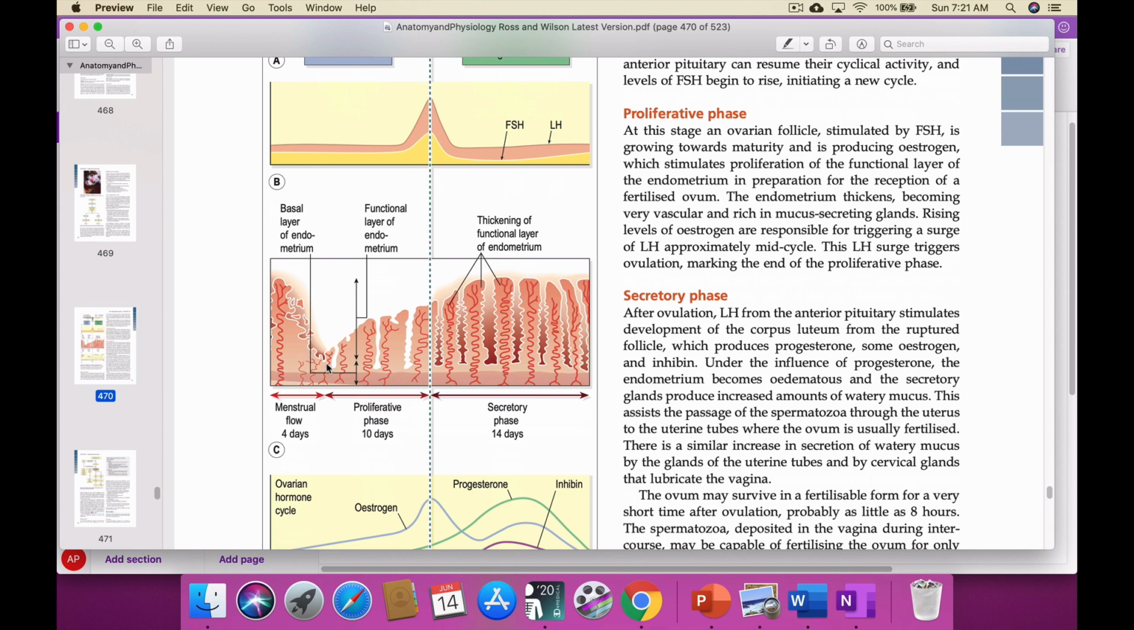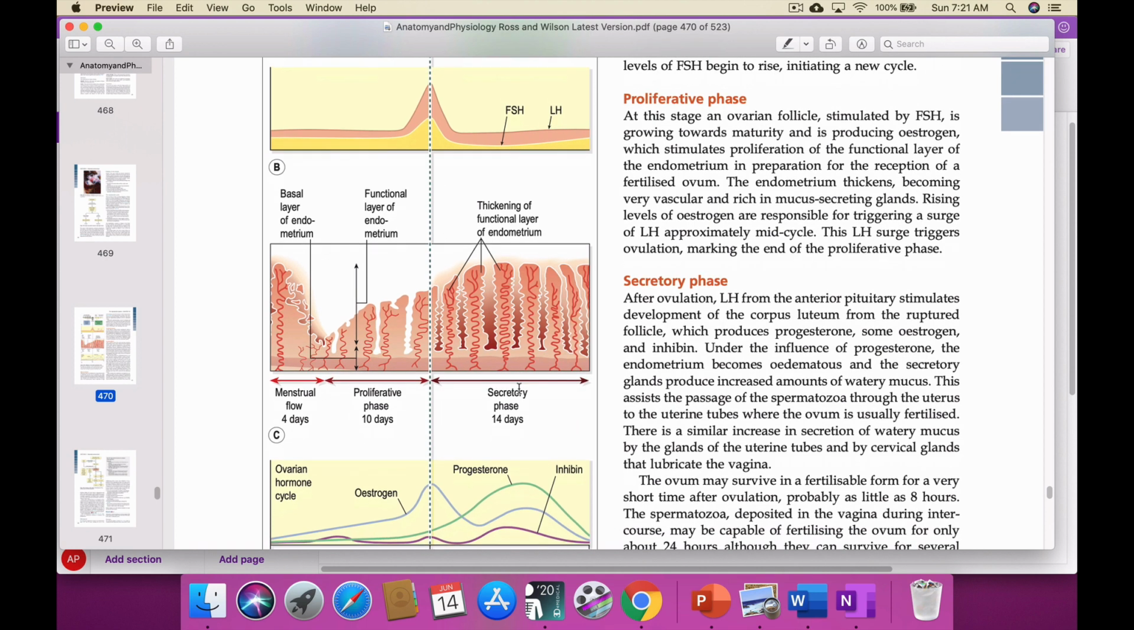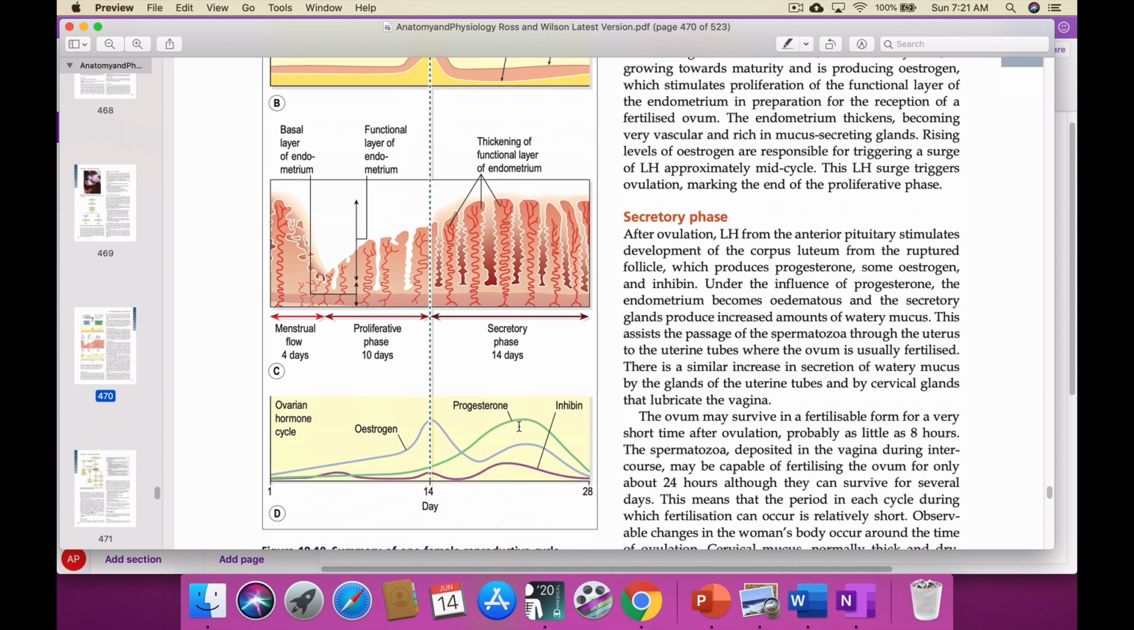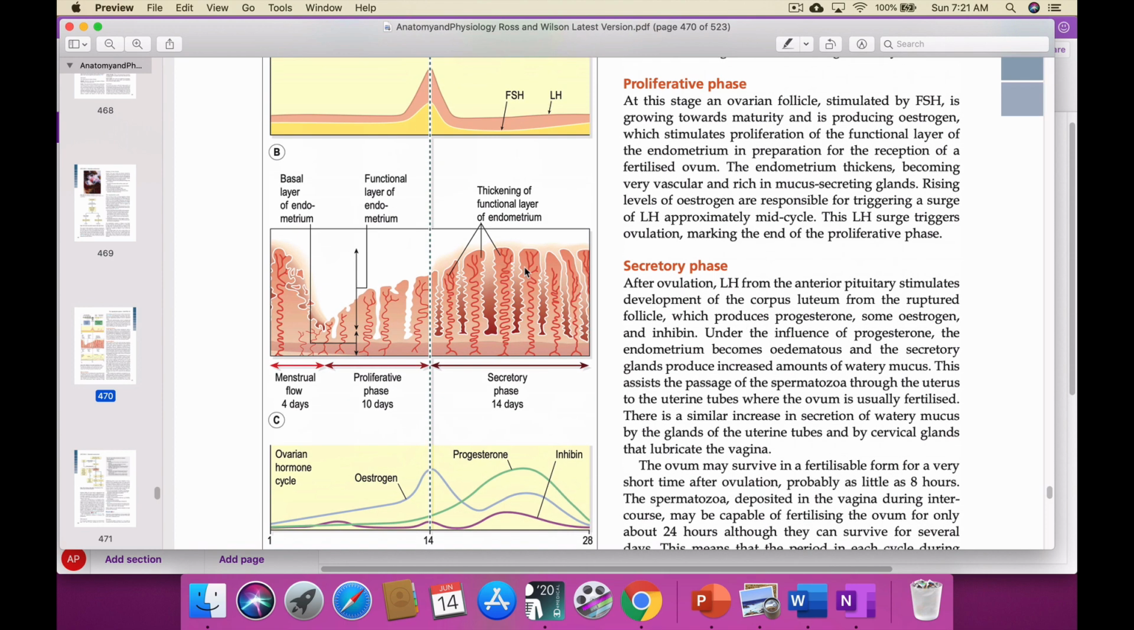So in the first 10 days there is no chance of conception. The 10th to 24th day is called the progesterone phase, or the secretory phase. In this phase there will be more progesterone, whereas in the first 10 days there is more estrogen. That's why the secretory phase is called the progesterone phase, and in this phase there are chances of conception.